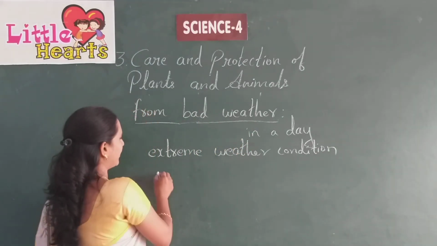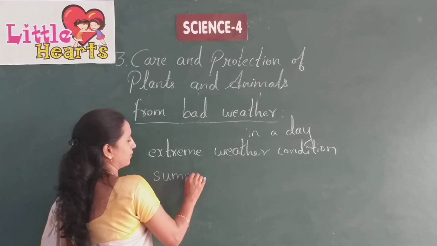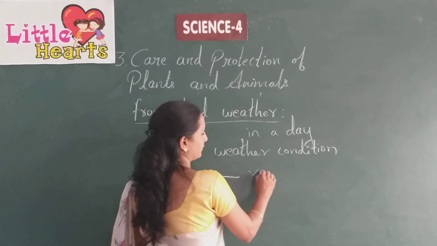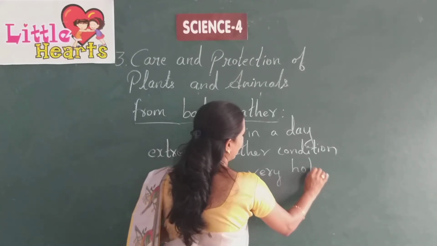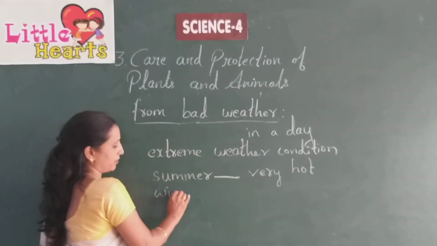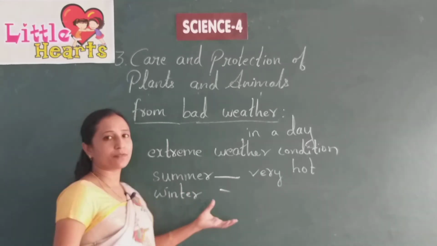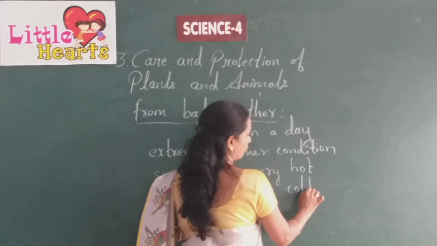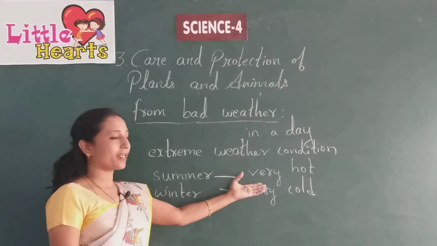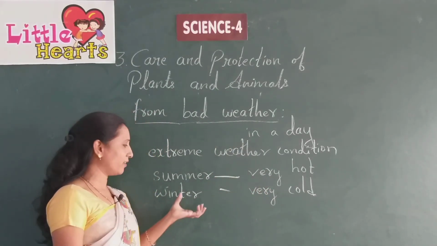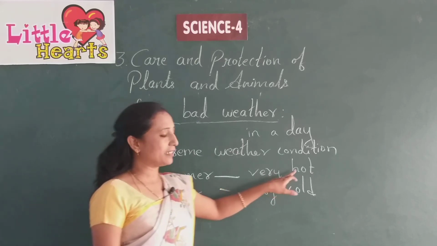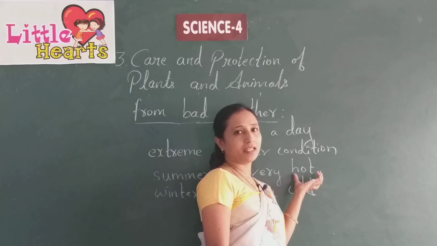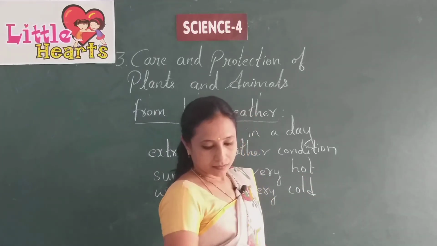During summer season it is very hot, and in winter season it is very cold. So how should we protect the plants in summer season and winter season? In the summer season we should protect the plants by giving them a grass roof.